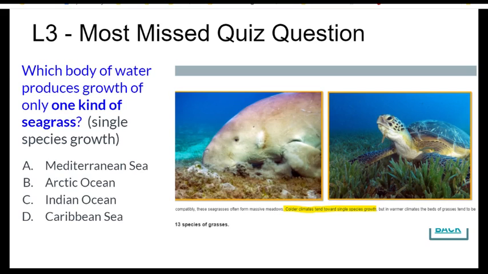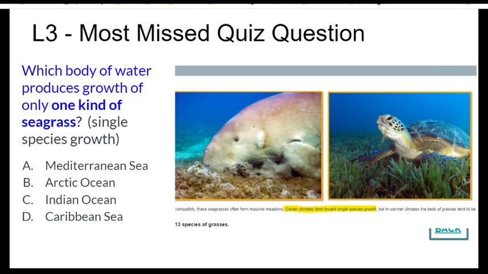Lesson 3, the question most missed is, which body of water produces growth of only one kind of seagrass, single species growth? If we go into Lesson 3, non-algae plants, seagrasses, and move to page 3, we see that it states colder climates tend toward single species growth.